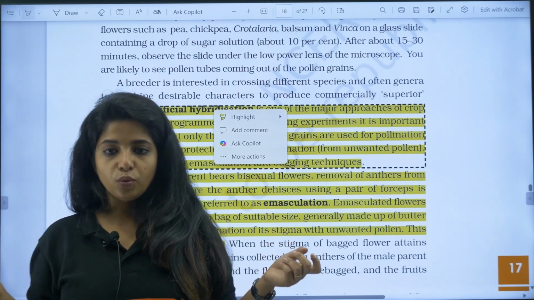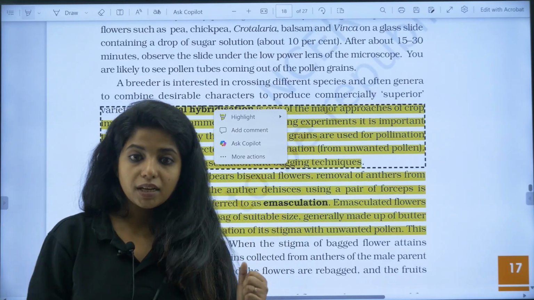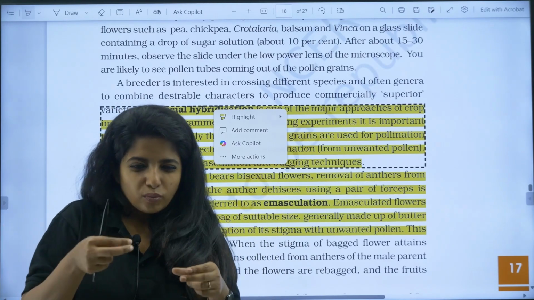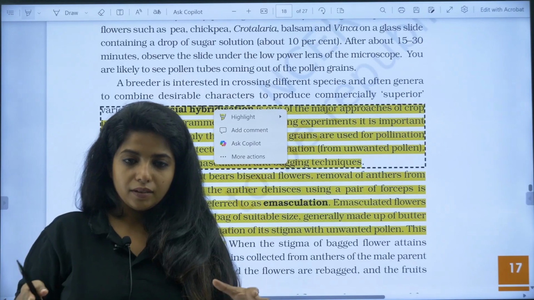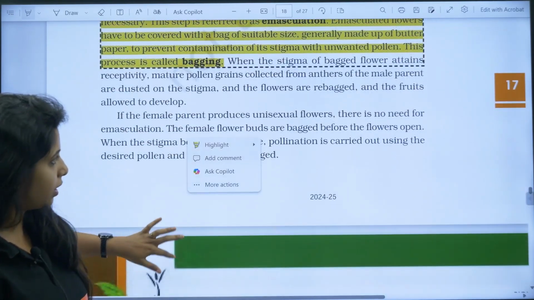You call this as what? Emasculation. And then you cover it up so that no other pollen grains can land, that is bagging. So in between that you put the pollen grains and you bag it completely. So these are the steps, you should be knowing it.